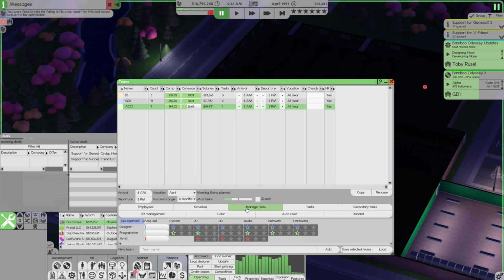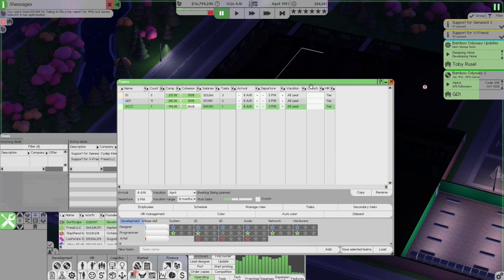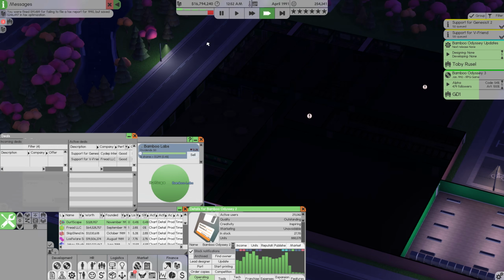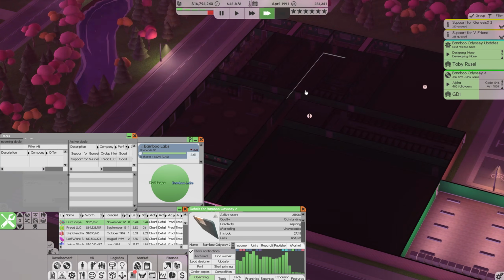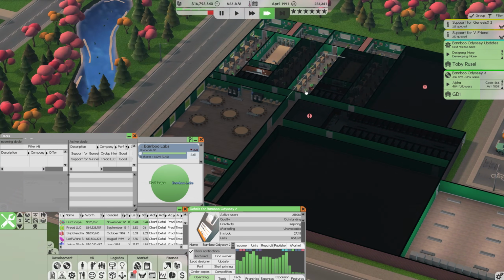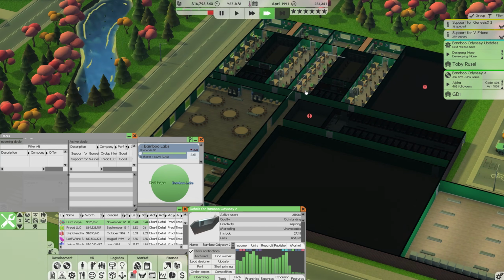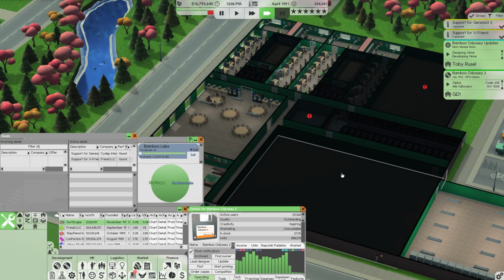We jump into our accounting team, manage roles, make sure that these guys aren't doing programming, designing, or art. That should be absolutely a-okay. And that should definitely help with both our optimization and getting our taxes done. I'll need to remember that once we start the new year. But jump straight back into the time lapse here as we get Bamboo Odyssey 3 out the door.